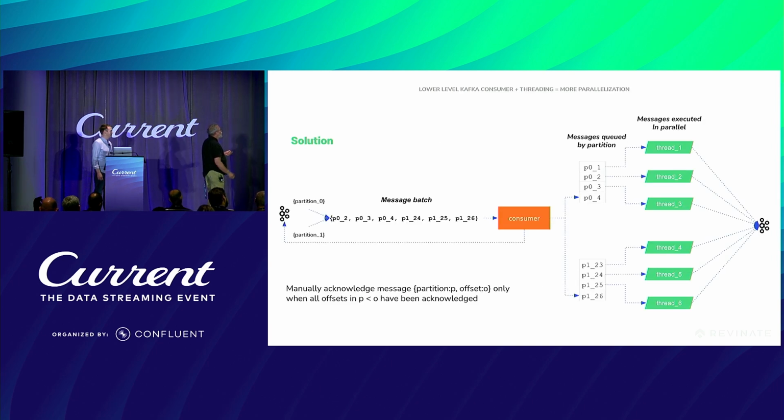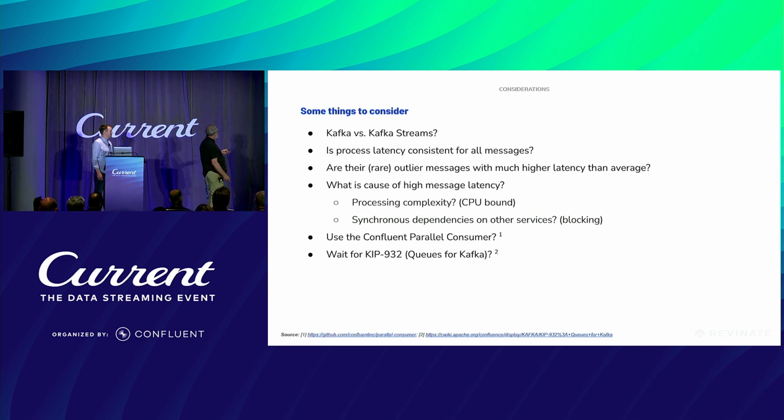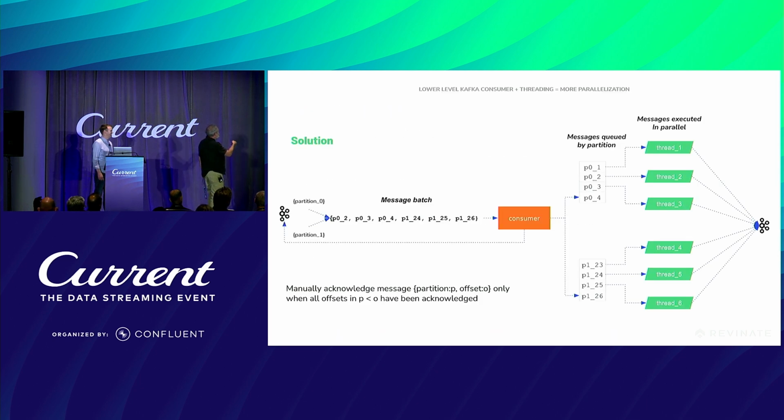So we have a consumer, and he's consuming messages from, every time, partition 0 and 1. He's assembled a batch of messages from those two partitions, and I labeled the batch with P0 2, P0 3, which is the partition and the offset. So similarly, P1 24, P1 25.